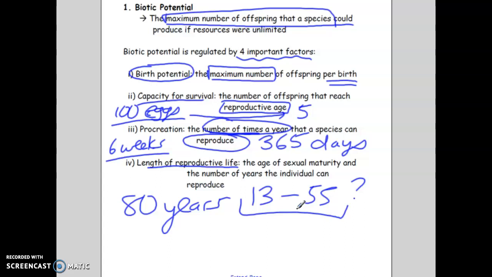For men, it's a little bit different again. It depends on when the young man goes through puberty, which could be, let's say, 12 or 13 years old. But the difference between women and men is that men are able to reproduce essentially until they die. So it's a different span of reproductive time for sexual maturity. So with all these factors, we can say maximum number of offspring, but there are so many factors within that to talk about when looking at changes in the population.